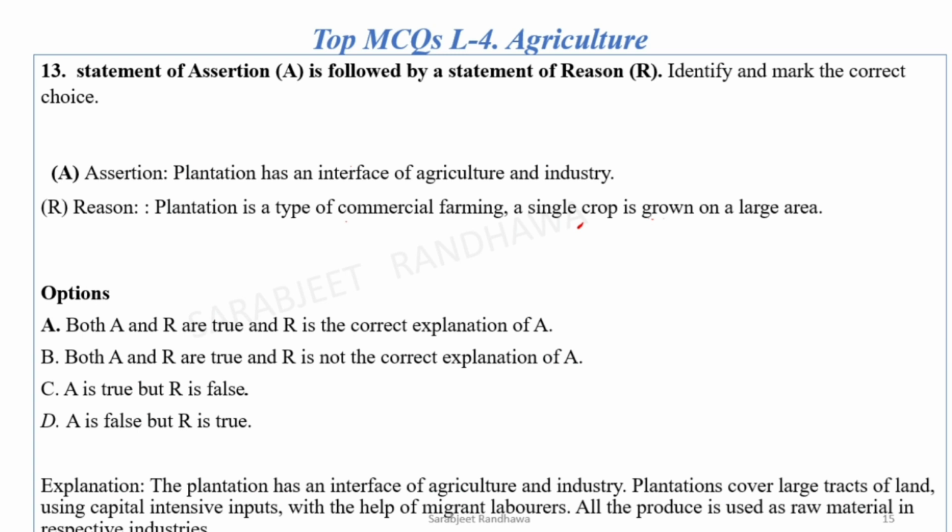Next question is assertion and reasoning. Now let's see the assertion statement. Plantation has an interface of agriculture and industry. This is correct. Plantation is a type of commercial farming. Is single crop is grown on a large area. This is also correct, and this is the explanation of A. So your correct option is A. A is correct, R is correct, and R is the correct explanation of A.